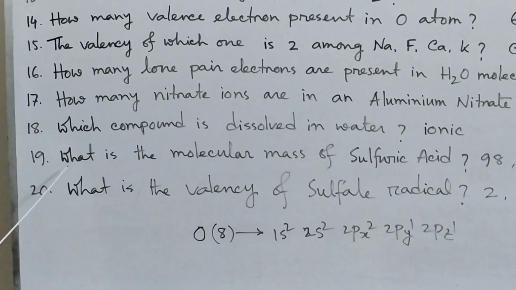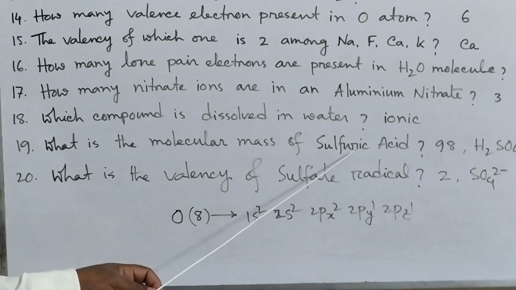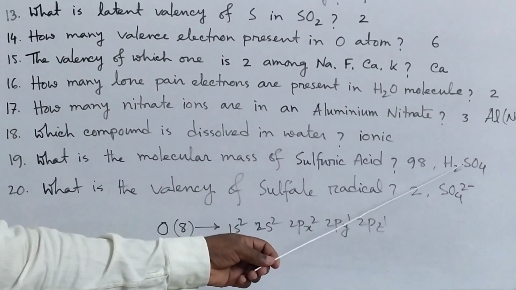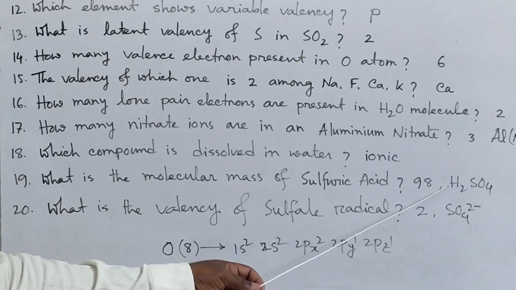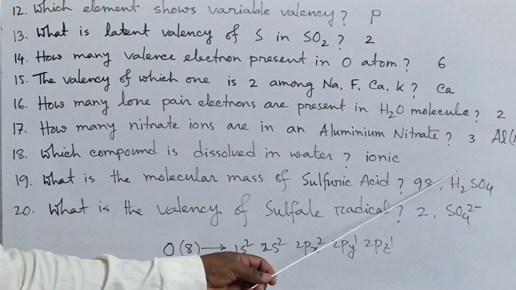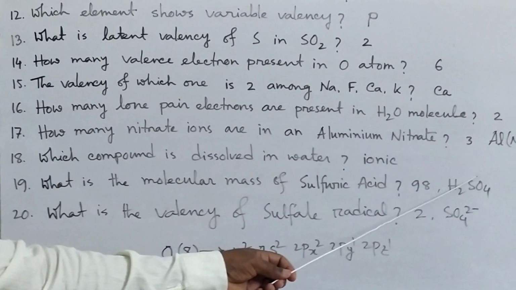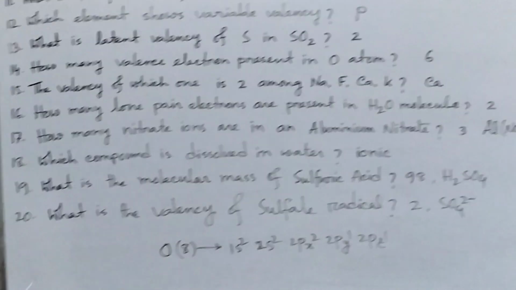Now number 19, what is the molecular mass of sulfuric acid? So to find out the molecular mass, you have to write the molecular formula first. H2SO4. So hydrogen atomic mass is 1, so 1 into 2. Sulfur atomic mass is 32, oxygen atomic mass is 16, so 16 into 4. Now if you add, it will be 98.